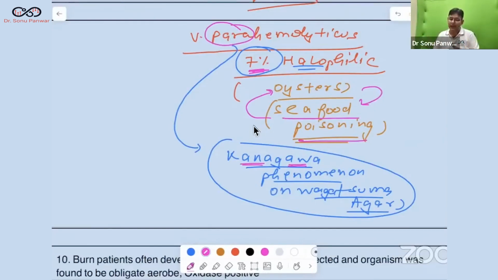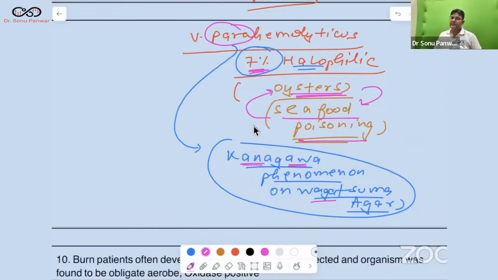Kanagawa means Gana gaya. Kaha gaya? At the Wagah border. So these stupid associations will help you remember in the exam for sure. The Kanagawa phenomenon is on which media? Wagatsuma. And what did you eat? Contaminated oysters, and that leads to seafood poisoning.